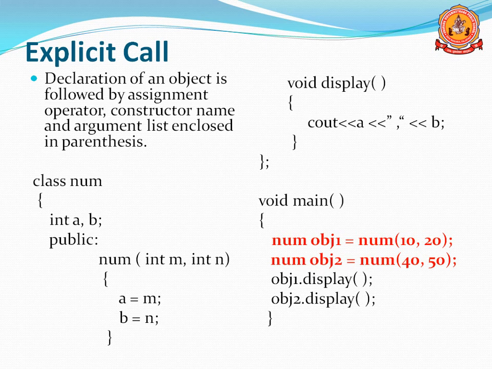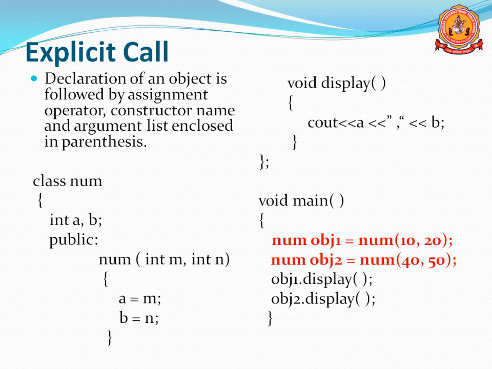That is the difference. See here, num object 1, assignment operator, num means the constructor name, open bracket, 2 arguments I passed. One more object is also created, num object 2, created with the assignment operator, num of 40, 50. So 2 values are again passed.